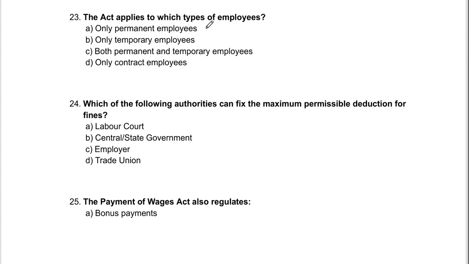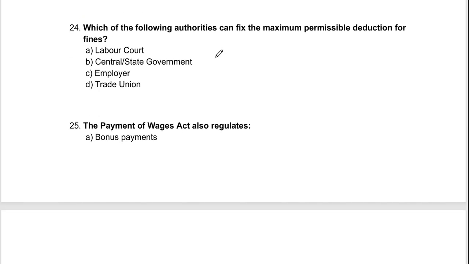The act applies to which type of employees? Only permanent, only temporary, both permanent and temporary employees, only contract employees. This is a very easy question: both permanent and temporary employees. And let's come to question number 24. Which of the following authorities can fix the maximum permissible deductions for fines?